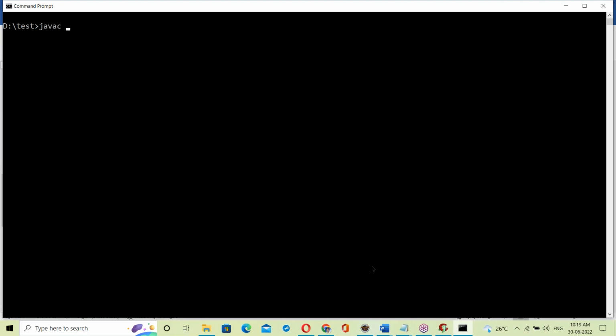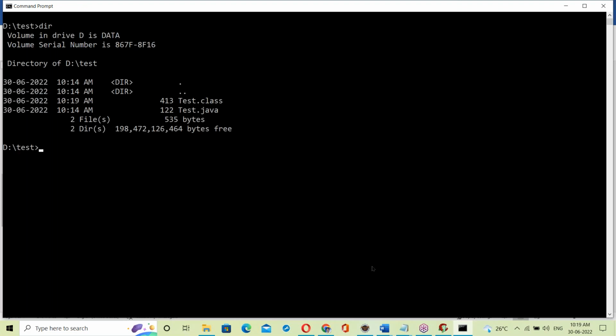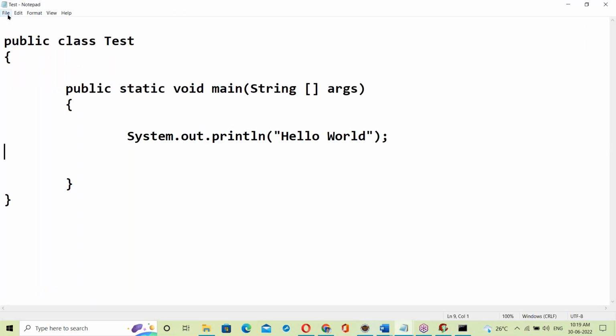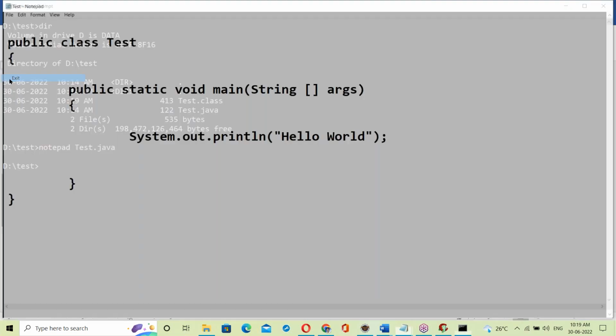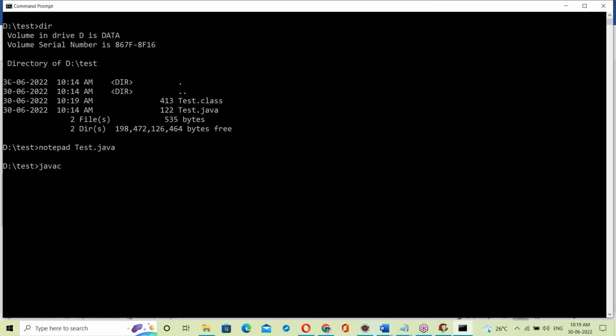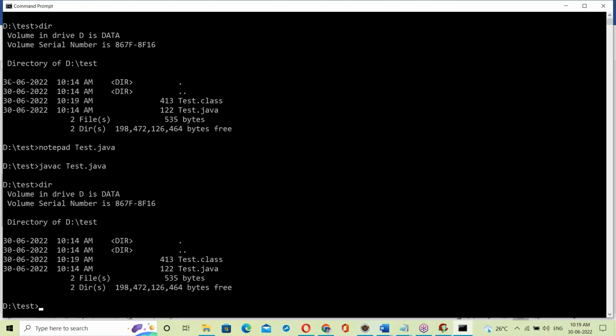First compilation. What is the first step? Notepad test.java. Test.java code is this. So this is the test.java code. Now the compiler compiles it. Okay, compiled. After compilation, what is the result?